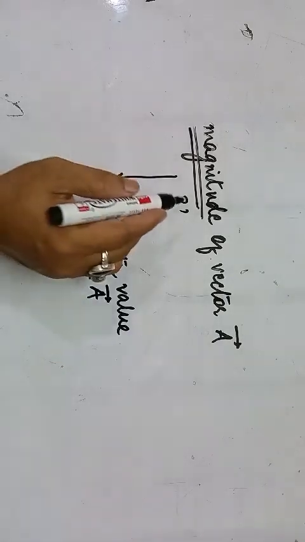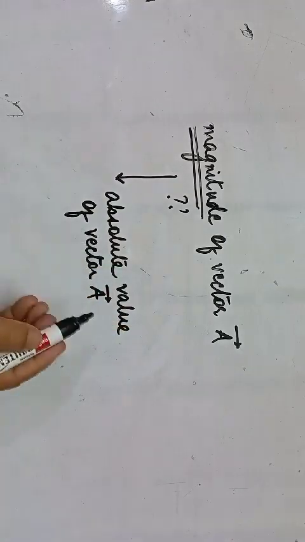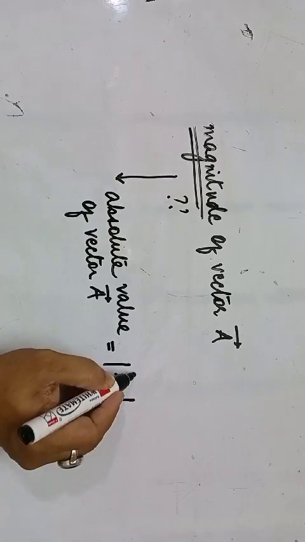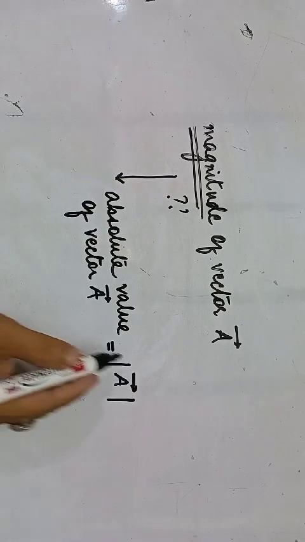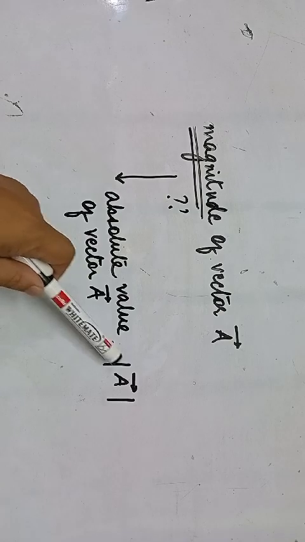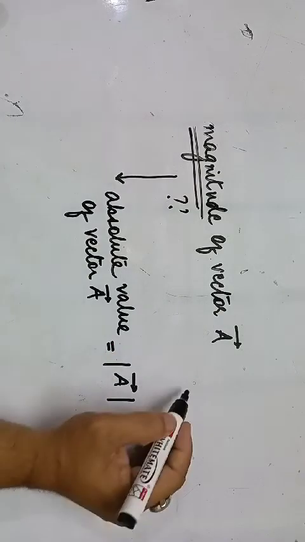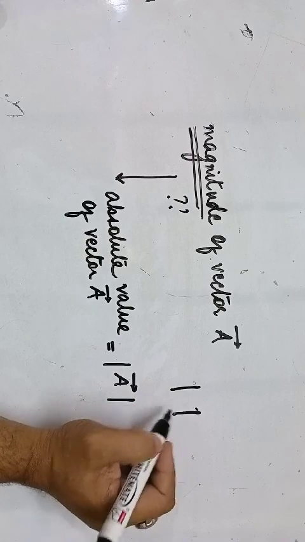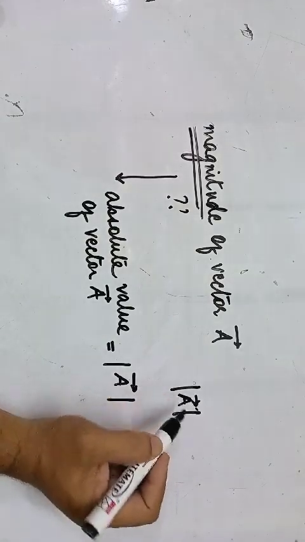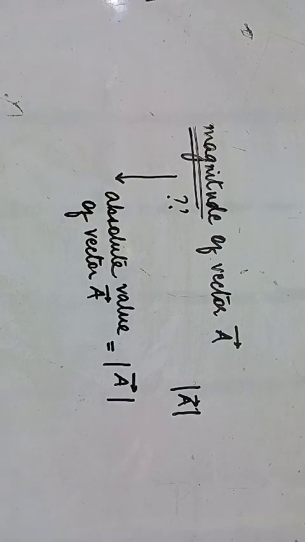The magnitude of vector A is nothing but the absolute value of the vector A, and that is usually represented with two vertical bars alongside. If you have studied mathematics and the modulus function, you will understand that these two parallel vertical bars, with the vector in between, give you the magnitude. They give you the modulus.